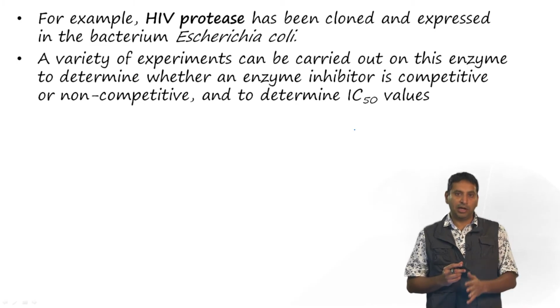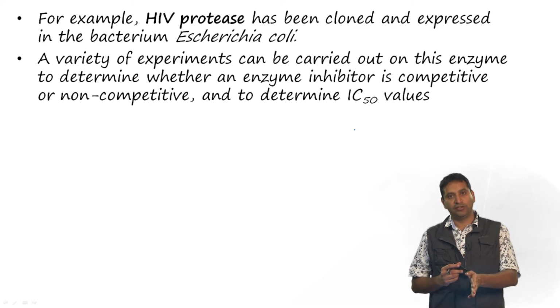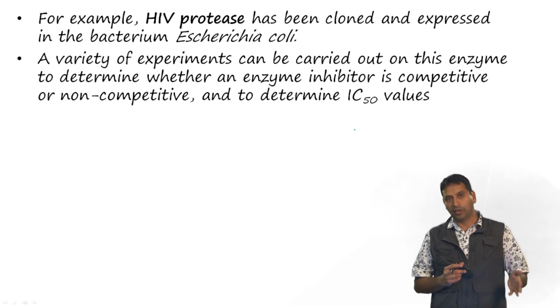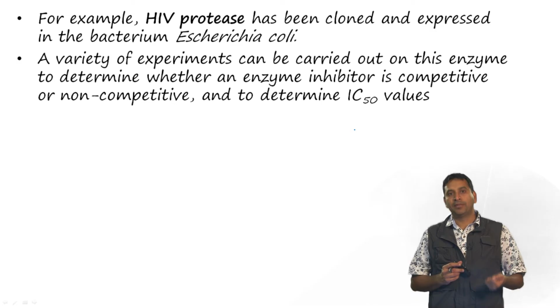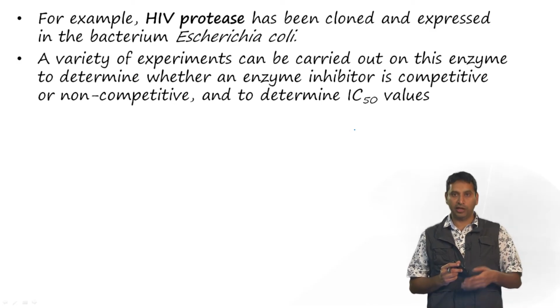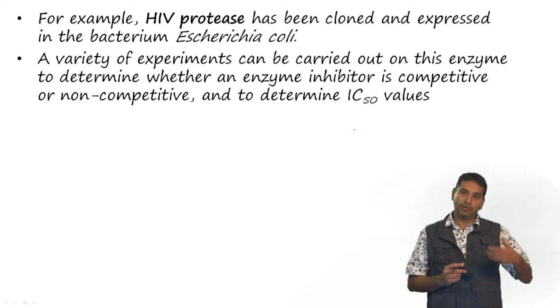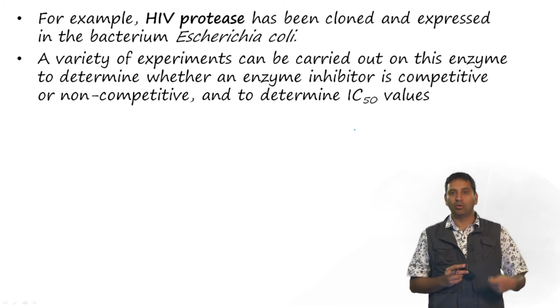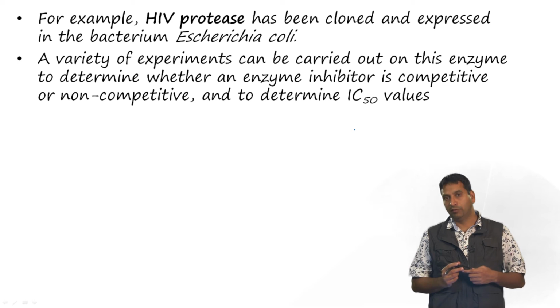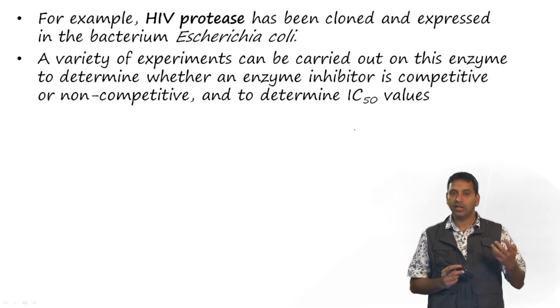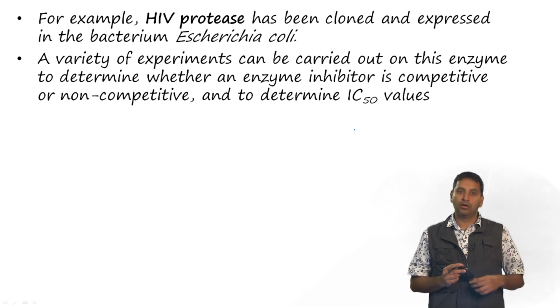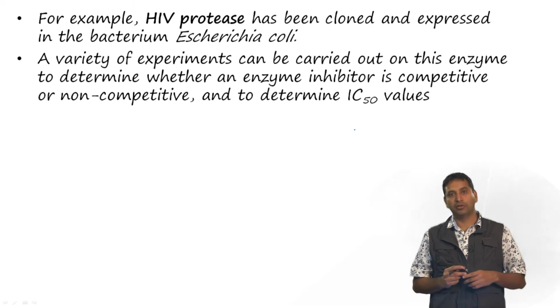So, developing a bioassay in vitro with an enzyme will involve purification of the enzyme, typically cloning and purification from a model organism such as E. coli, and then we need to be able to develop the experiment such that we can monitor for inhibition. Not only that, we have already discussed in detail about how to plot the Lineweaver-Burk plot, for example, and we can determine whether it is a competitive inhibition, non-competitive inhibition and so on.